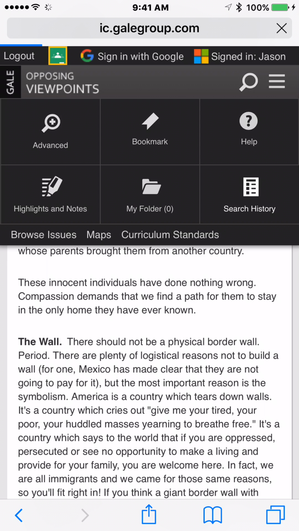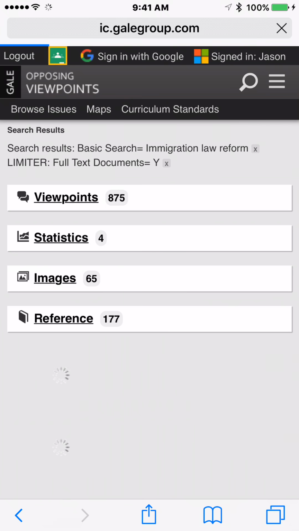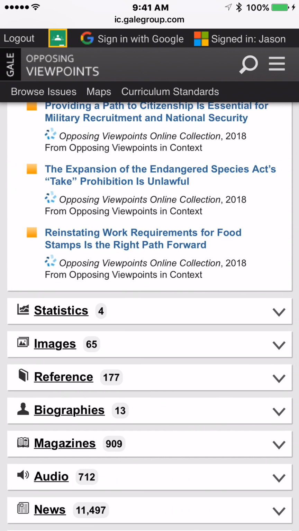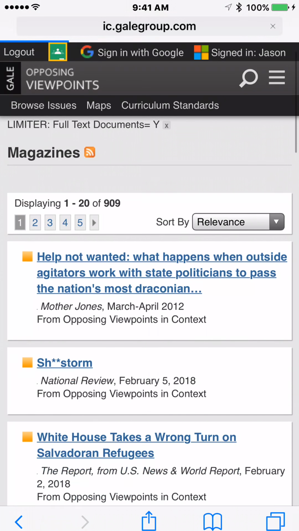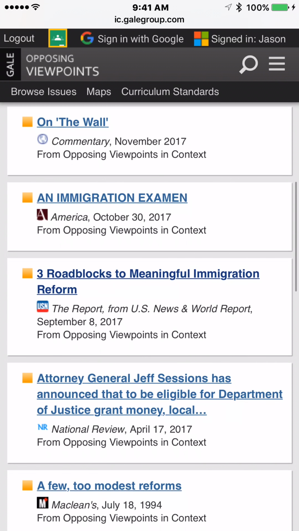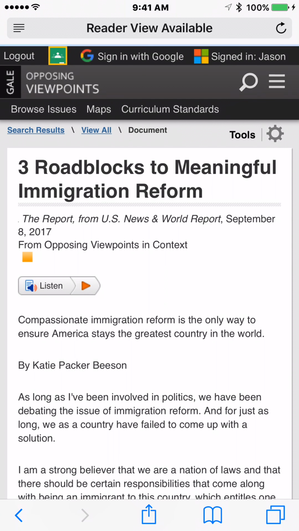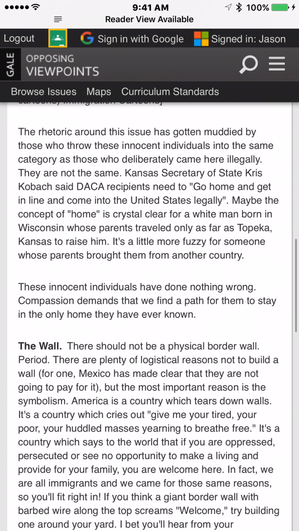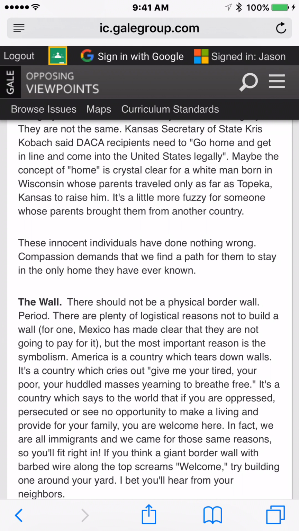Go back to my search history, and I'm going to click it again and see if I reload it, if that'll erase the highlighting. I kind of have a feeling it won't. Magazines, going down to something about 3 roadblocks. Cool. Let's cross our fingers and maybe the highlighting's gone. No, it's not.